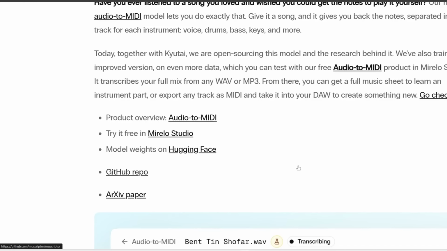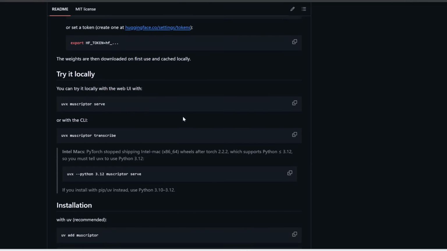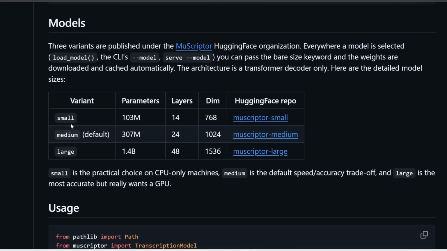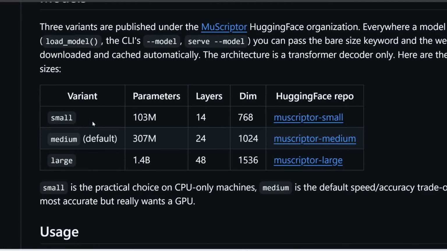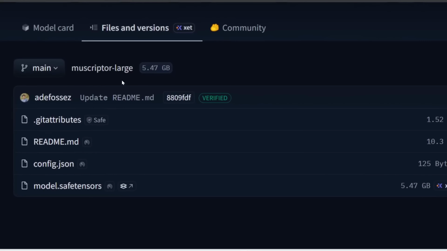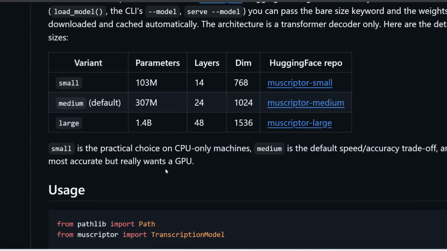The awesome thing is this is already open source. So if you click on this GitHub repo, it contains all the instructions on how to download and run this locally on your computer. Note that they released 3 different variants of the model. There's a small, medium, and large one, but even the large one is fairly tiny at only 1.4 billion parameters, and this large one is only 5.5 gigabytes in size, so all 3 models should be able to fit on most consumer GPUs. Here it says that if you don't have a GPU, then the small one could even potentially fit on CPU.